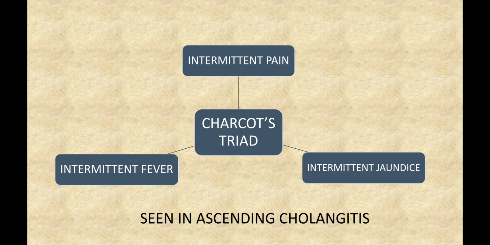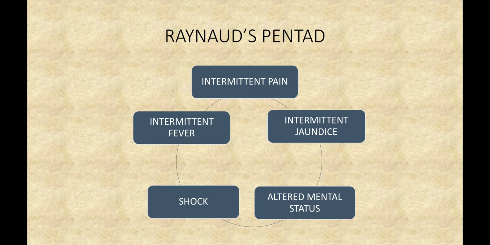Charcot's triad, it includes intermittent pain, intermittent fever and intermittent jaundice, and this is seen in ascending cholangitis. Now as ascending cholangitis is not treated, it progresses into Raynaud's pentad, which includes the three components of Charcot's triad, which are intermittent pain, intermittent fever and intermittent jaundice, and along with that it includes shock and altered mental status. This is Raynaud's pentad.